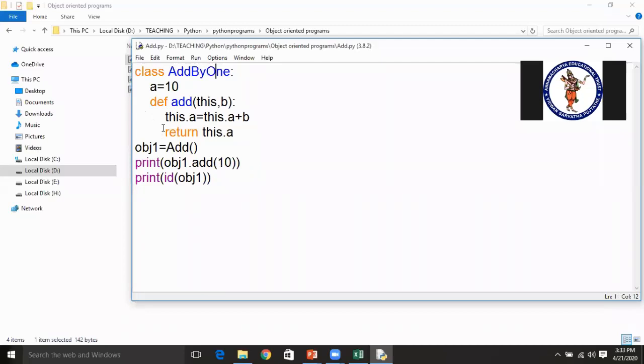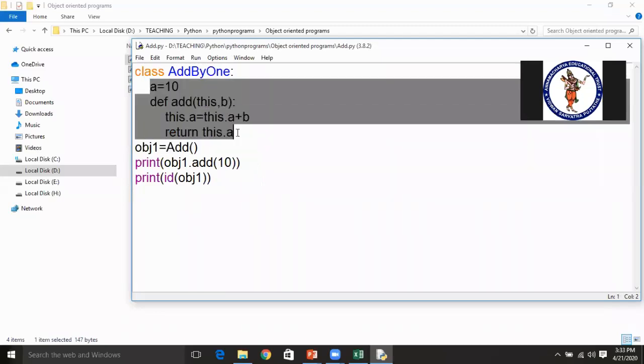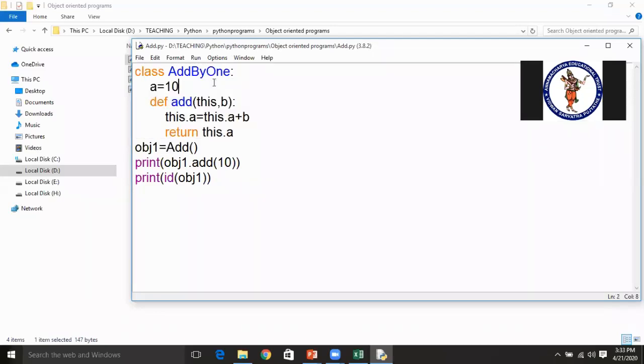O is a capital letter, sorry. So next, this class is a combination of variables and different methods. It can contain many variables and many methods. See here, there is only one variable a, which is assigned 10, and there is only one method, which is add. The name of this method is add, and it contains two parameters, this and b. We'll discuss what this and b are.